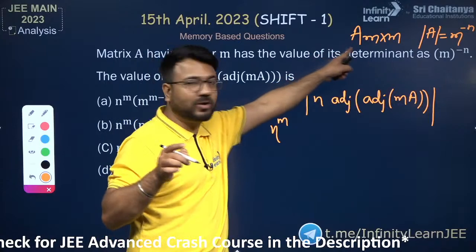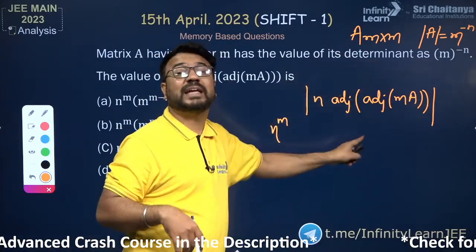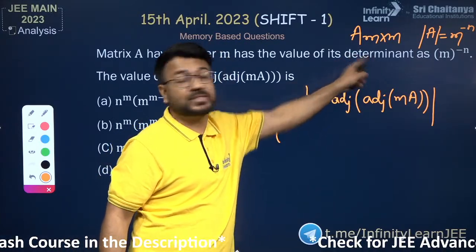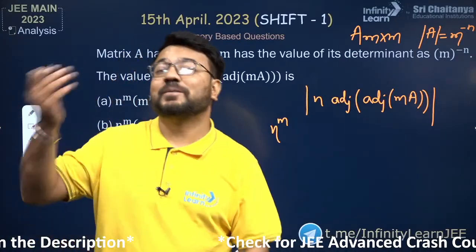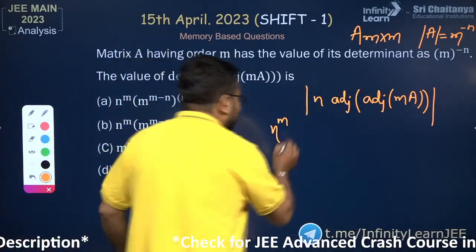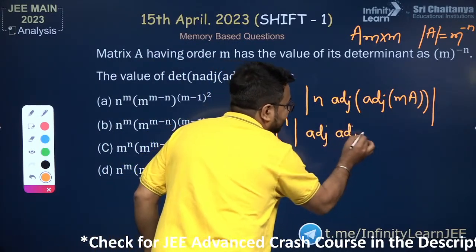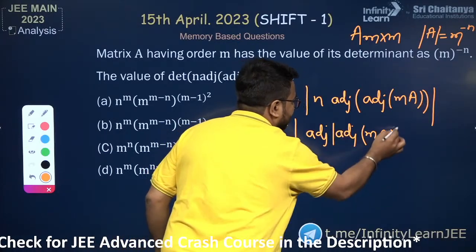Suppose if it is having the order 3, so n cube would be coming outside. If it is having the order 2, so n square would be coming outside. Since it is having an order m cross m, n into n into n into n, n raised to the power m will be coming outside. Okay. And inside it will be adjoint, then we have again adjoint, then we have mA. I hope this is clear to you.